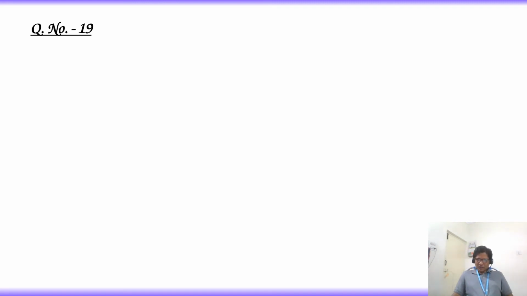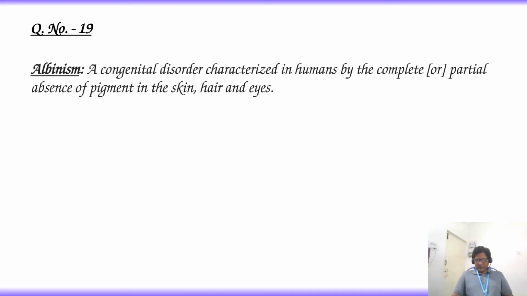To know the answer, first of all, we need to know about albinism and etiolation. Albinism, a congenital disorder characterized in humans by the complete or partial absence of pigment in the skin, hair, and eyes.